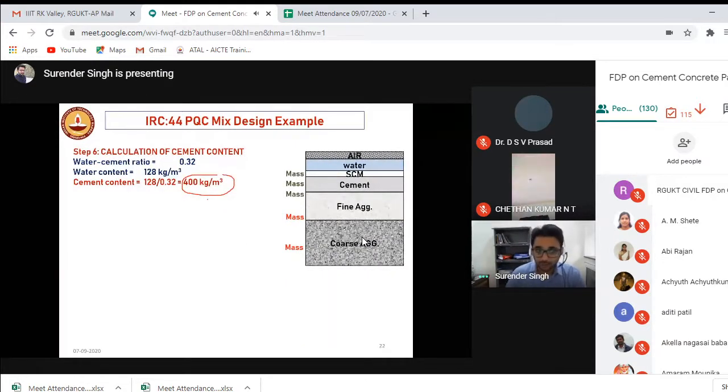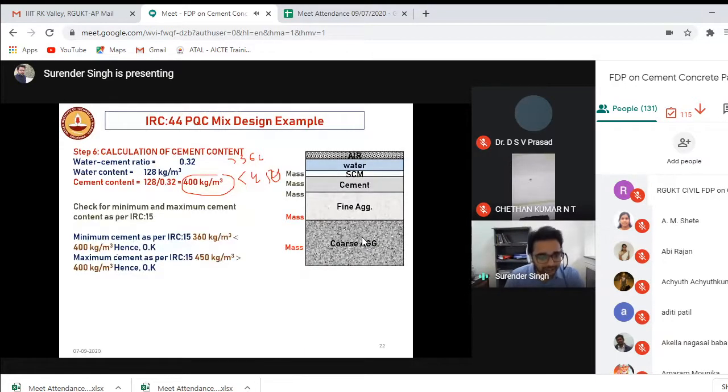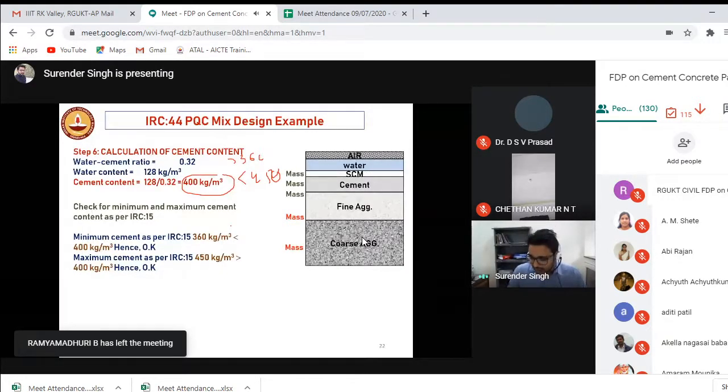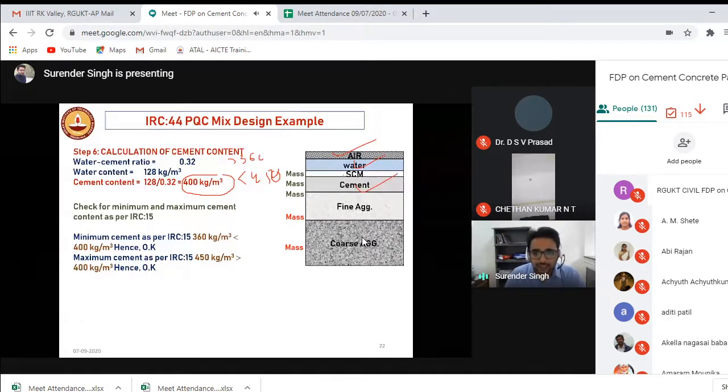Now you have to make one check. This should be less than 450 and this should be greater than 360, because you need a minimum cement content, right? But you cannot go beyond 450 because of the shrinkage induced stresses. So I checked it, and I found that this 400 is falling within 360 and 450. That means till now I am going in the right direction. Now I got the air, water, cement. Because the client is not using fly ash, we can remove it.